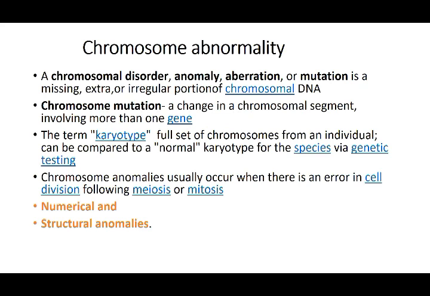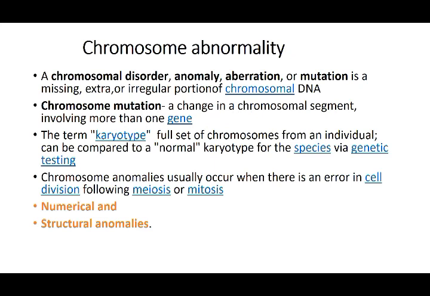So then, what is chromosomal abnormality? What exactly is it? We will discuss a few generalized outlines, and then we're going to talk about the specific types of chromosomal abnormalities. As we've defined it, a chromosomal disorder, anomaly, aberration, or mutation is a missing, extra, or irregular portion of chromosomal DNA. That is what exactly chromosome abnormality is.